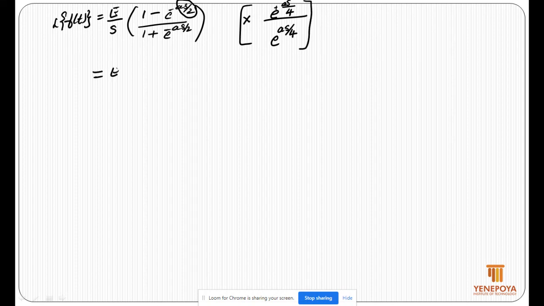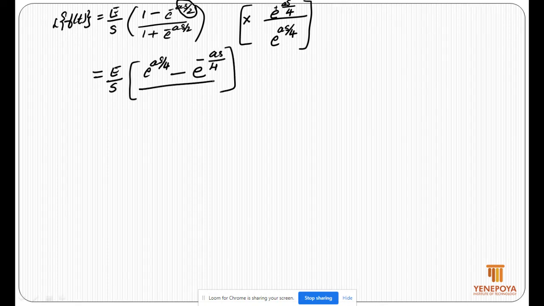You will get e by s multiplying e power as by 4 minus e power minus half times as plus 1 by 4 times as, that is minus 1 by 4 times as, divided by e power as by 4 plus again e power minus half as plus 1 by 4 times as, that is minus 1 by 4 times as.